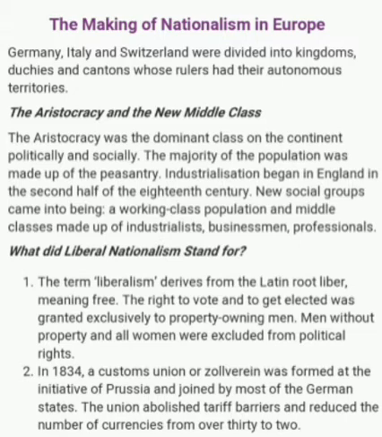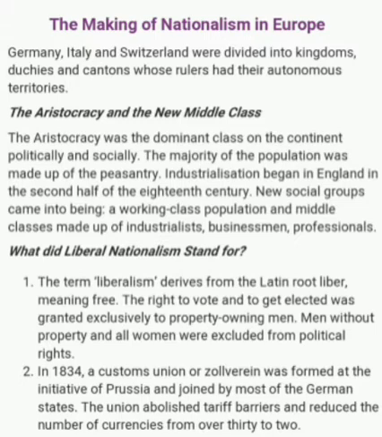Industrialization began in England in the second half of the 18th century. New social groups came into being, a working class population and middle classes made up of industrialists, businessmen and professionals.